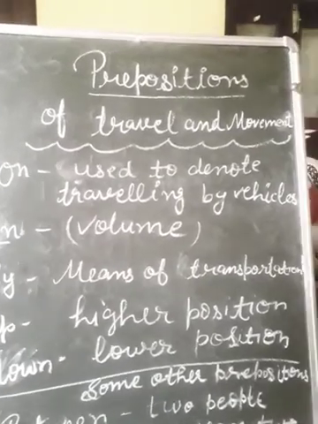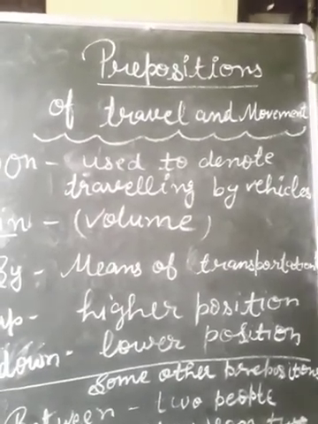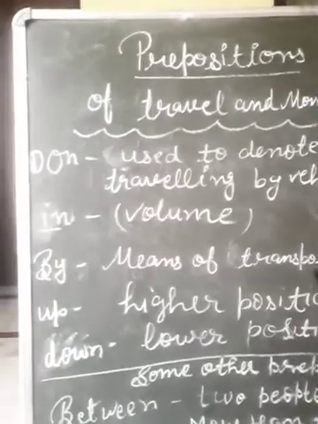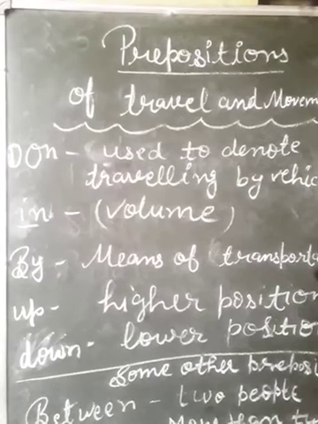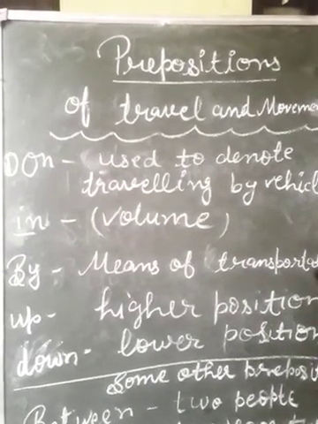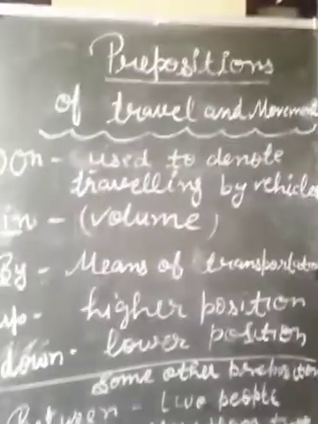I hope you understood, and today we will read about prepositions of travel and movement. The examples are on, in, by, up, down. These are the prepositions of travel and movement.